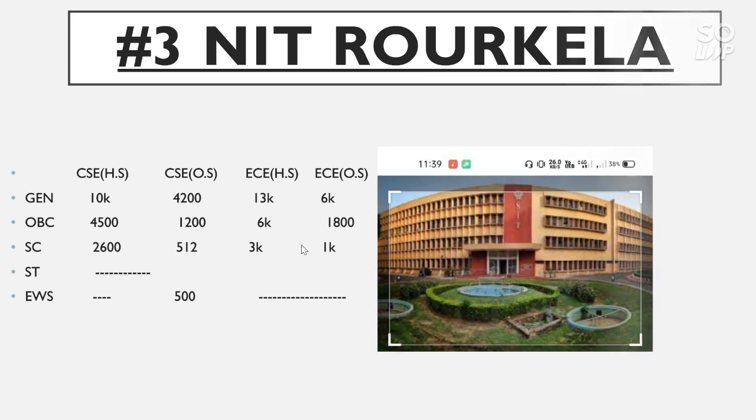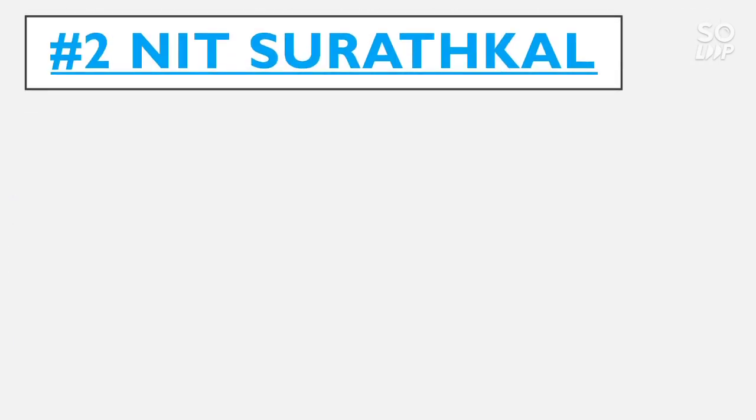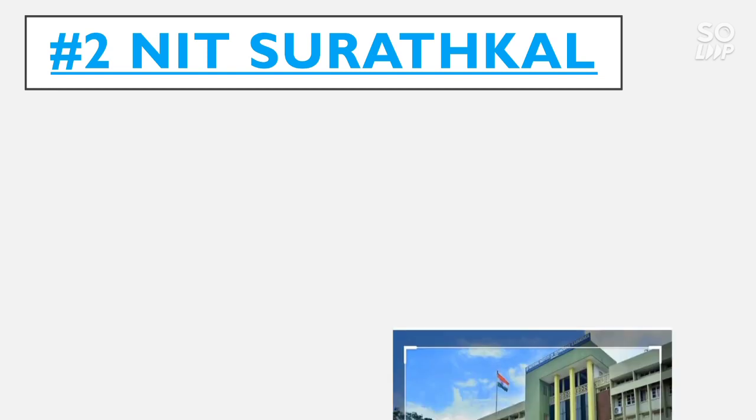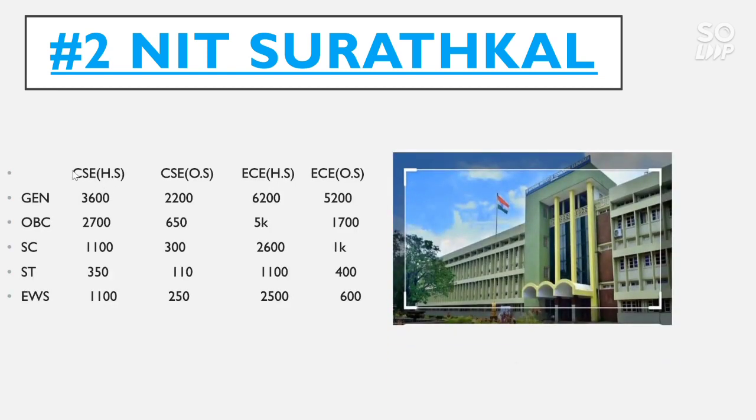Now talk about the number 2 NIT, that is NIT Surathkal. The CSE home state cutoff for general category goes to 3,600, for OBC 2,700, for SC 1,100, for ST 350, for EWS 1,100. For CSE other state, general category cutoff goes to 2,200, for OBC 650, SC 300, ST 110